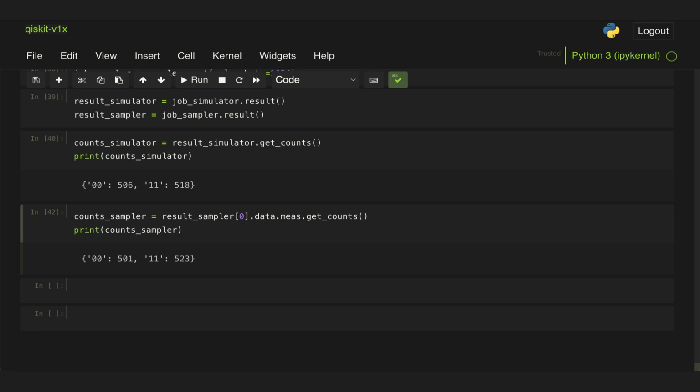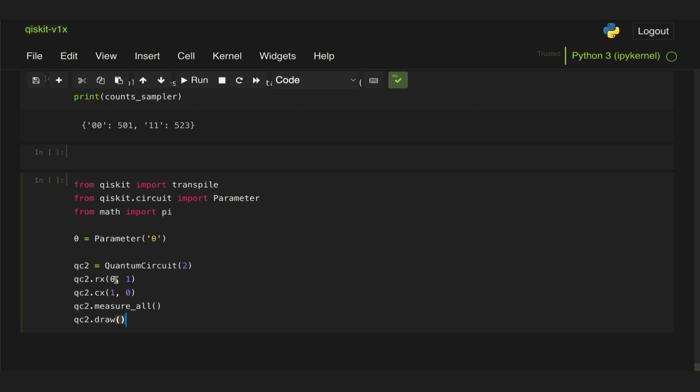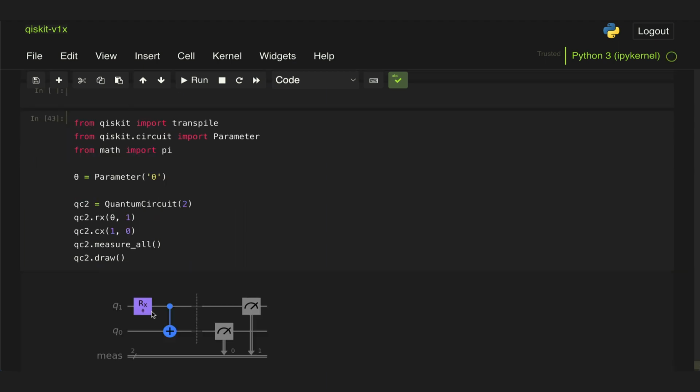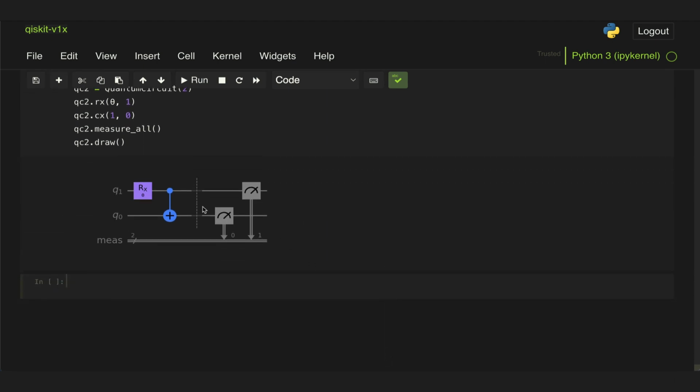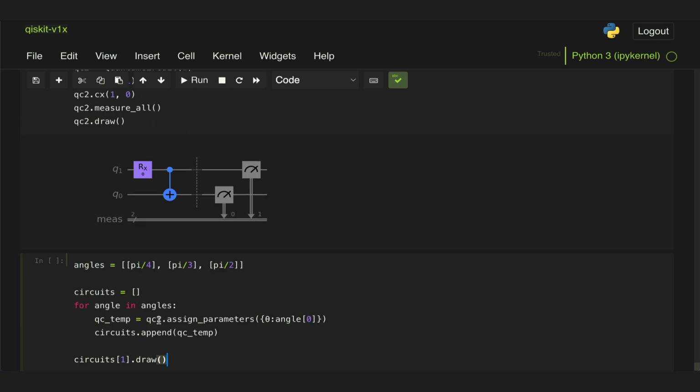So now let's look at a slightly more complicated example. Let's define a circuit that now has a parameter in it. So in this case, it has this angle theta, which can vary. If we were to run a simulation for different values of this parameter using the basic simulator, we'll have to first create a list with the parameter values, and we would have to iterate over that list and assign the different values to different circuits. So in this case, I'm just creating a for loop and storing 3 different circuits for each of these 3 parameters and appending them to that list.